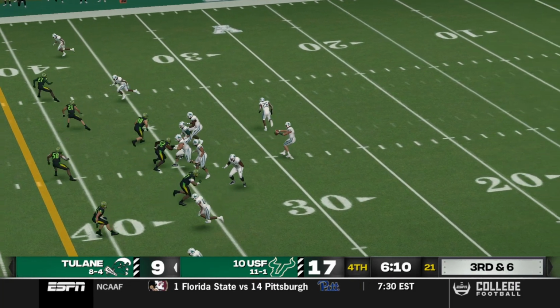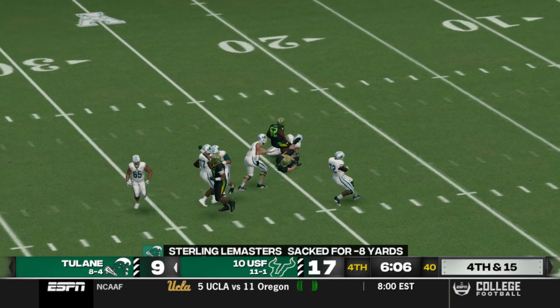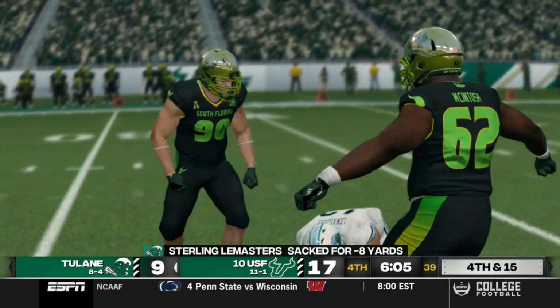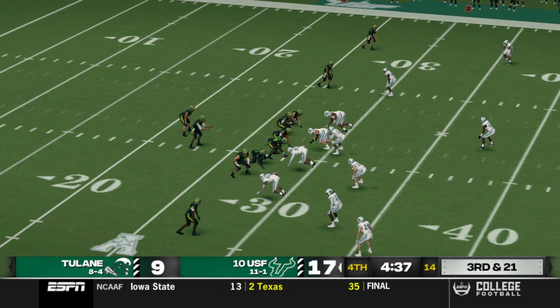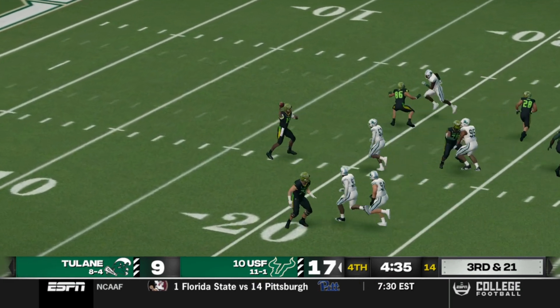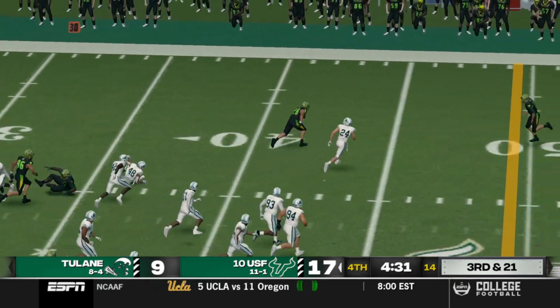They're up 8. It's still a 1-possession game. Tulane still has their chances. And Sterling LeMasters going down for a loss of 8 by Carson Cans, who's having a really nice day. 3rd and 21. It's a little screen set up here for USF to start their drive.